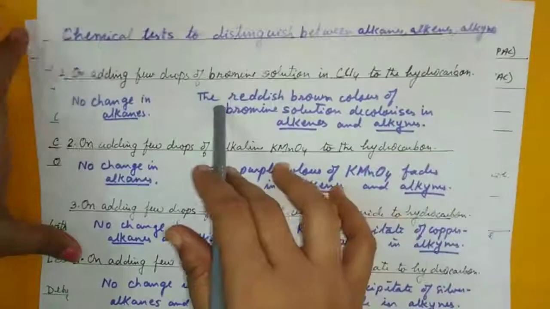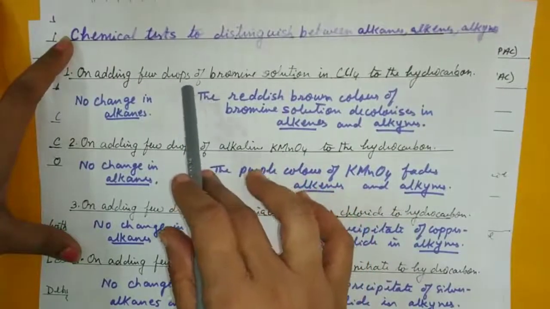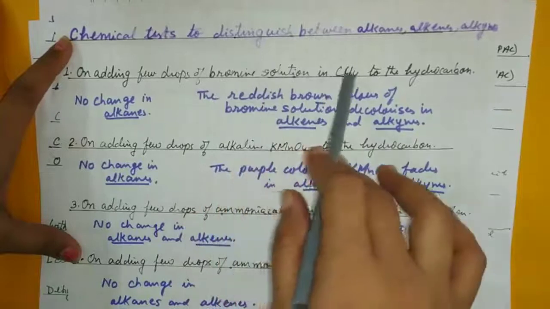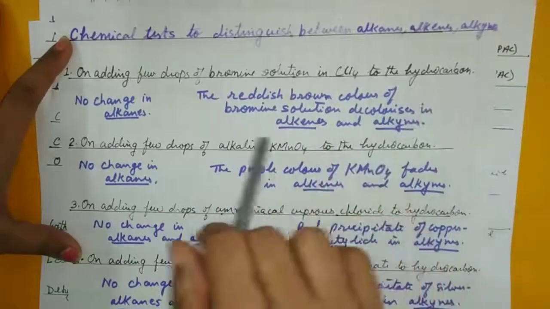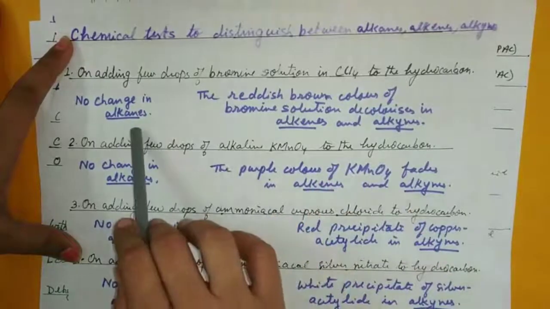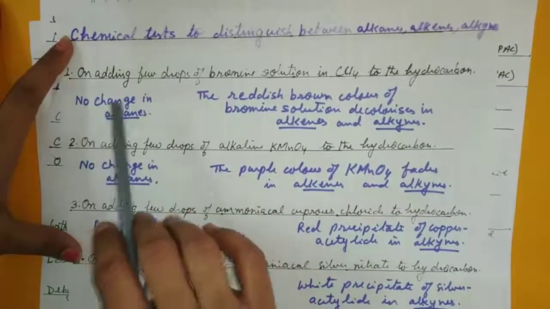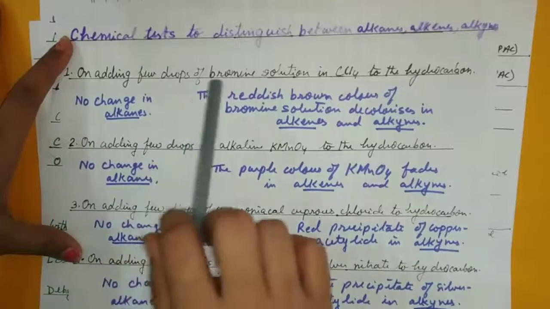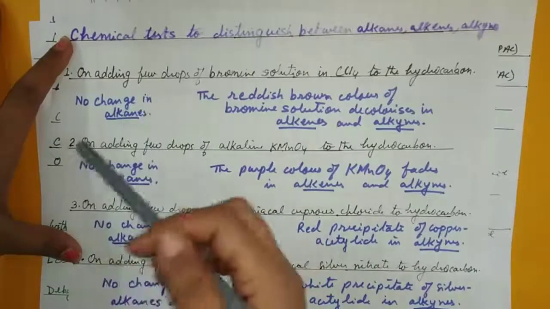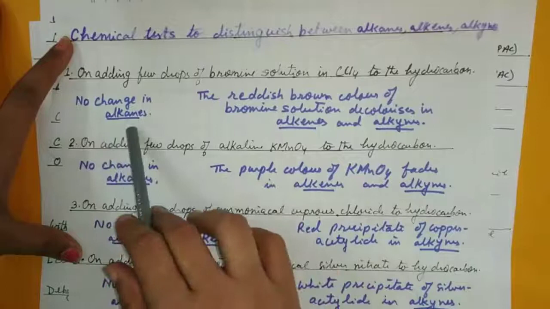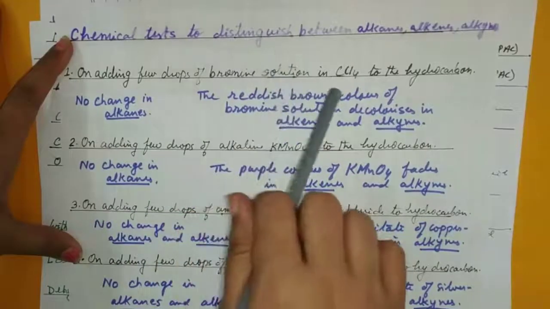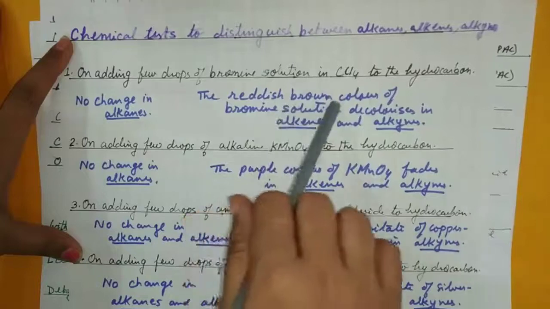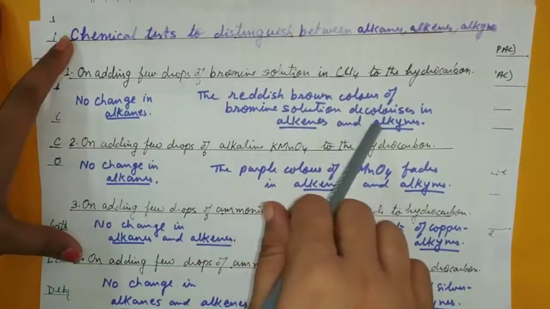If you add a few drops of bromine solution in carbon tetrachloride to the hydrocarbon, for an alkane the color wouldn't change. The reddish brown bromine color will not change. But for an alkene or an alkyne, that is an unsaturated one, the bromine color is used up, so it decolorizes.